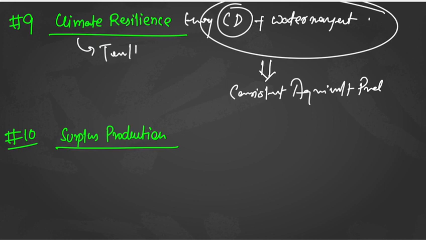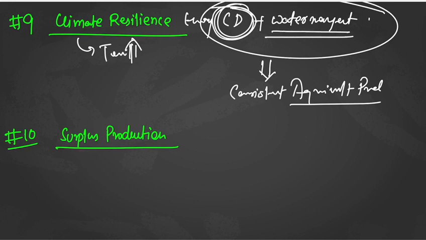The temperature will rise, and it may impact agricultural production. But if you have crop diversification, meaning crops which are able to withstand higher temperature, and if you have water management, then there is no break in the agricultural production. Is it okay?